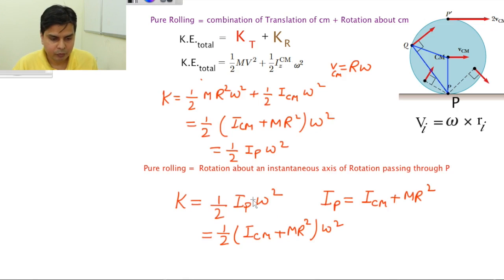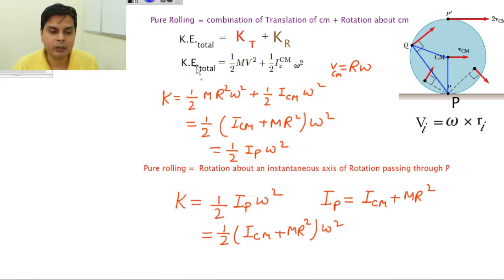Some students might be wondering why in this formula I have not used half m v square. Never use that thing. Why? Because you have already taken care of the velocity of center of mass when you are assuming that your rotation is about this axis. When your rotation is about this axis, what is that V_CM? R omega, that is already taken care of in this thing. So this is the most general formula.